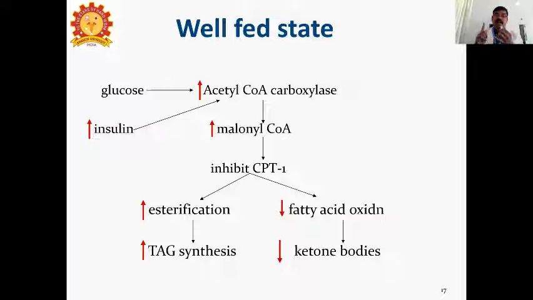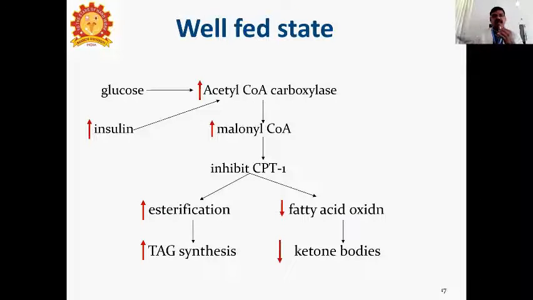Once malonyl-CoA increases, the gate will be closed. What is the gate? Malonyl-CoA inhibits carnitine palmitoyl transferase 1, the gate.